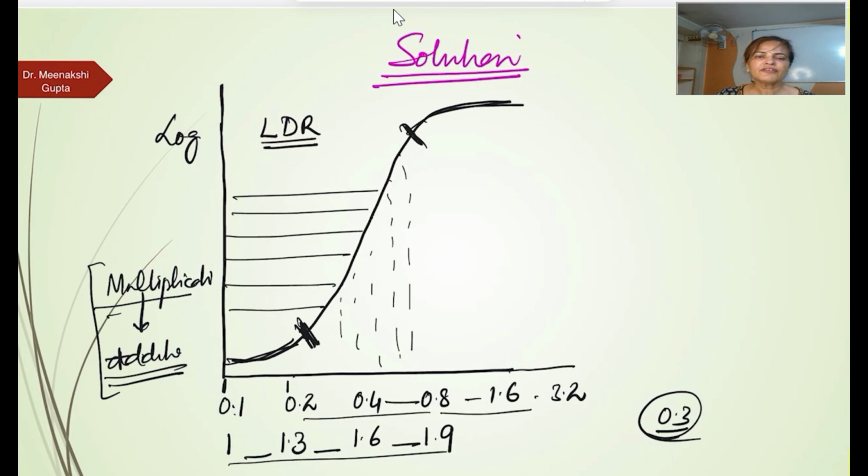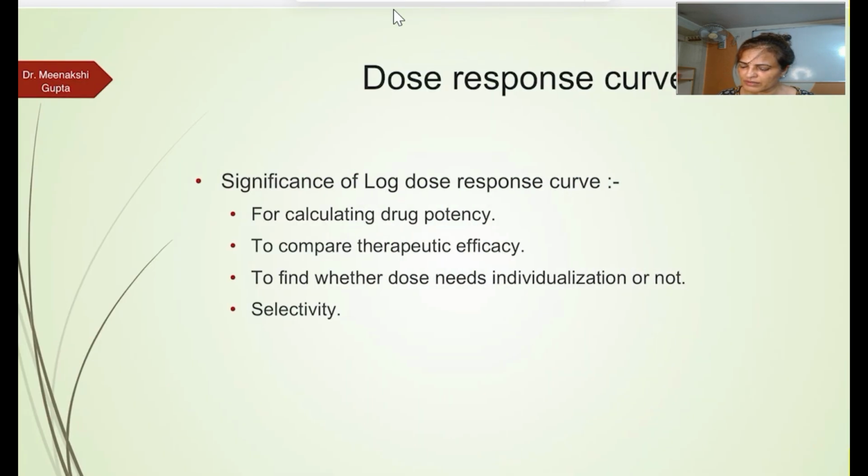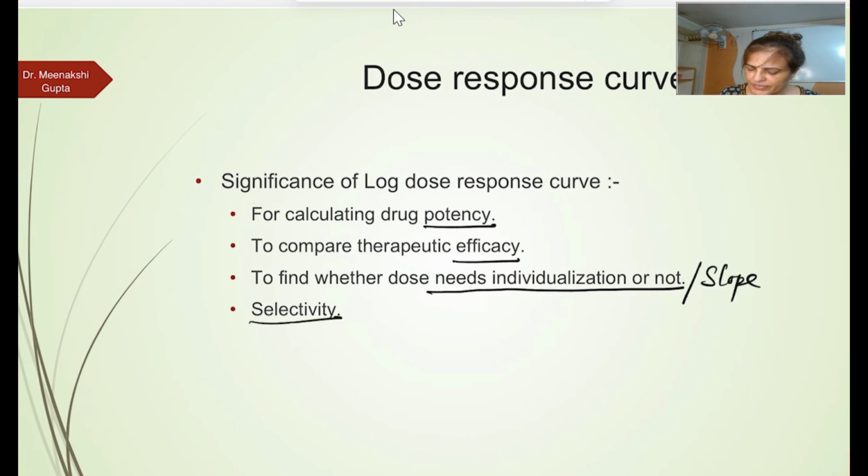Now what can we derive from the log dose response curve? We can find out the potency of the drug, we can find out the efficacy, we can find out whether this particular drug needs individualization or not by looking at its slope, and then selectivity. Okay. Now, what is potency, what is efficacy, these are very commonly asked viva and OC questions.